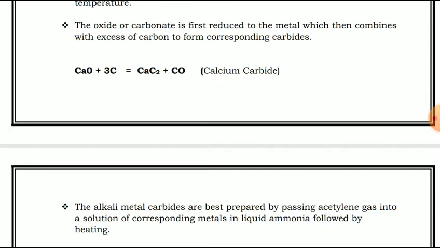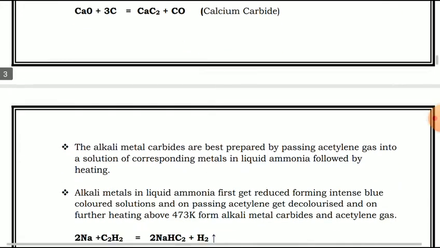The alkali metal carbides are best prepared by passing acetylene gas into a solution of the corresponding metal in liquid ammonia, followed by heating. Suppose we want to prepare an alkali metal carbide. For that we have to use acetylene gas. When we pass acetylene gas into the solution of that alkali metal in liquid ammonia, followed by heating, we will prepare the alkali metal carbide.